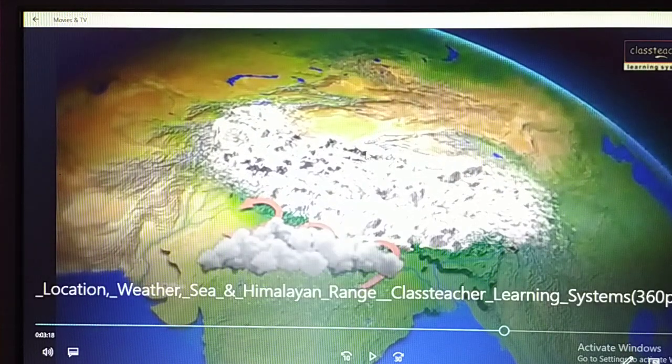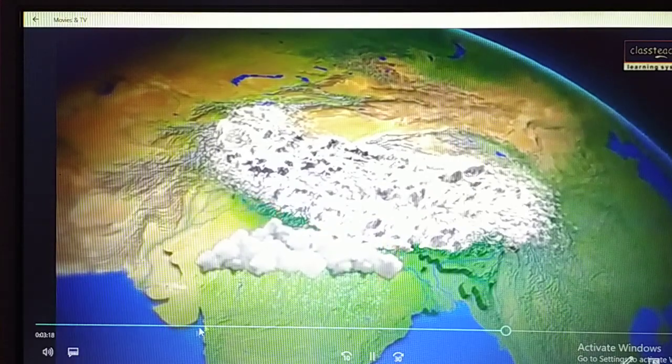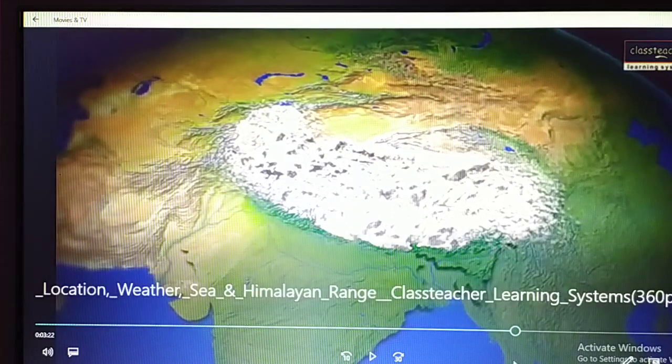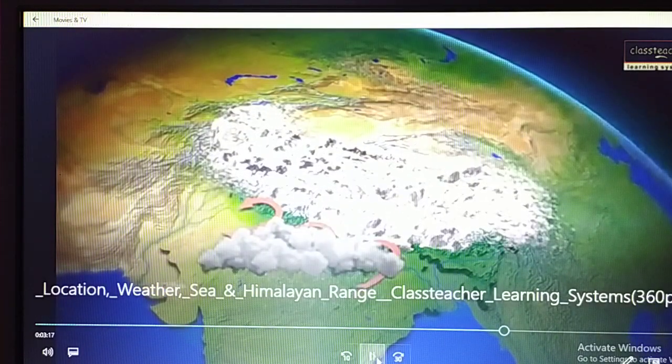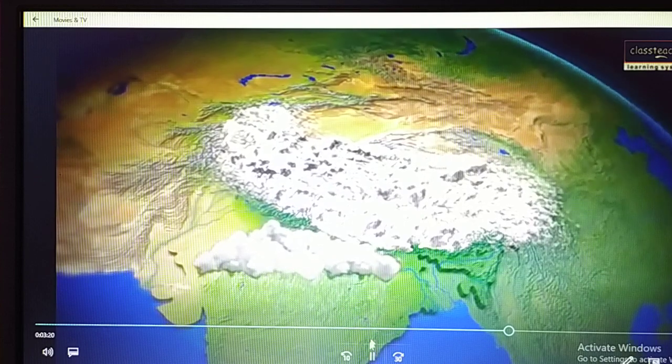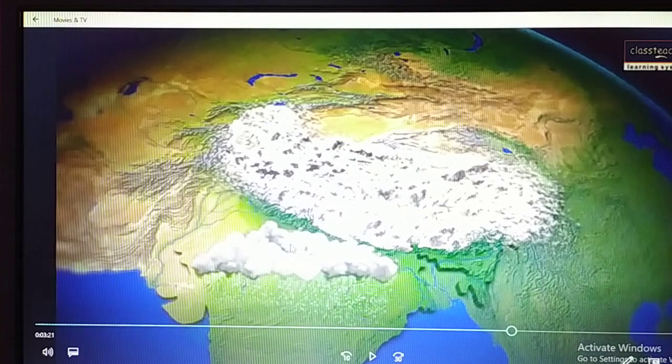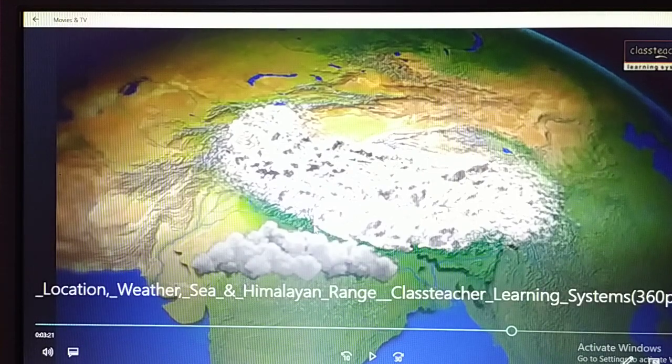So this is the Himalayan mountain. If you look at India from space, then it looks like this. Himalayan mountains can be seen very easily. See here, the rain bearing clouds, or southwestern monsoon winds, are trapped by the Himalayan mountain, because if there was no Himalayan mountain present in this place, then these rain bearing clouds or southwest monsoon winds would have moved away from India, but they are trapped within India because of the presence of the Himalayan mountain.